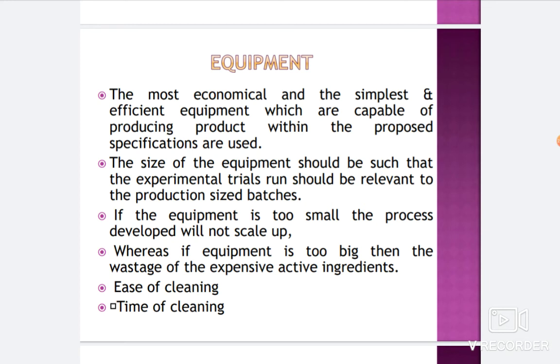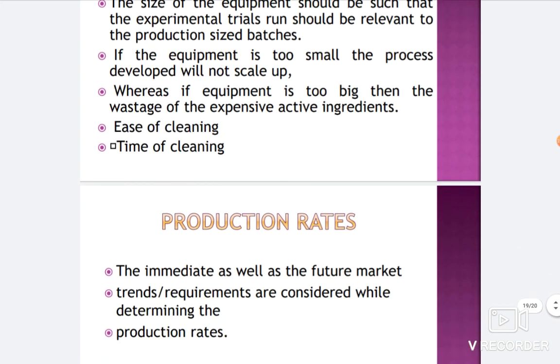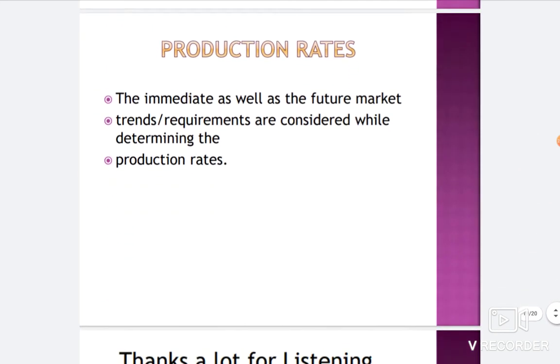And the size of equipment should be such that the experimental trial run is relevant to the production sized batch. If the equipment is too small, the process developed will not scale up, whereas if equipment is too big, then wastage of expensive active ingredient is going to take place. Then there is a selection according to cleaning also, according to time of cleaning also. According to that, we will select the equipment for making a formulation.